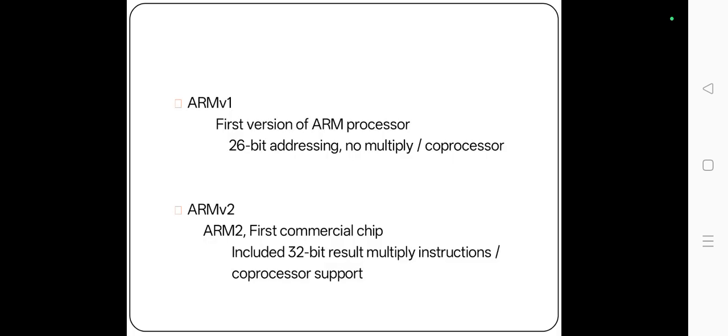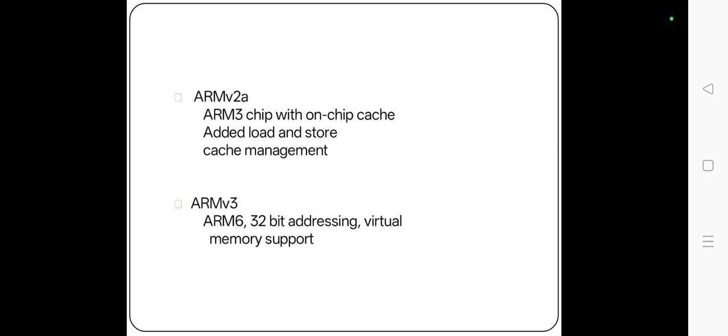ARMv1, the first version of the ARM processor, 26-bit addressing, no multiply, no coprocessor. ARMv2, ARM2, the first commercial chip, included 32-bit result multiply instructions and coprocessor support. ARMv2a, ARM3 chip with a one-chip cache added, load and store cache management. ARMv3, ARM6, 32-bit addressing, virtual memory support.